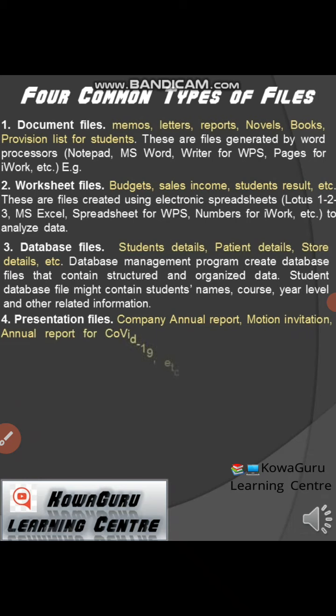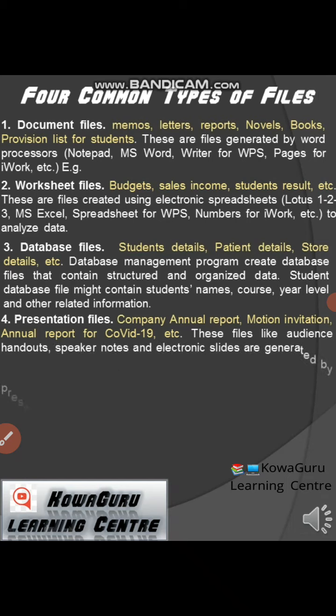So let's move to the presentation files, which we usually create like a company annual report for the annual meeting, motion invitations, which we usually see nowadays. Annual report for COVID-19, which we usually see on BBC and CNN. These are files that are created by presentation packages. So these are the common four types of files that we usually use.